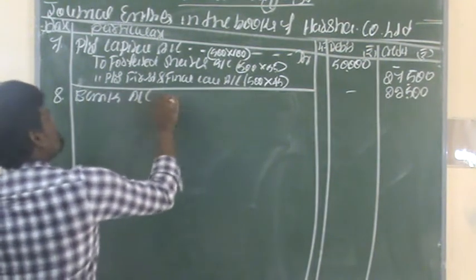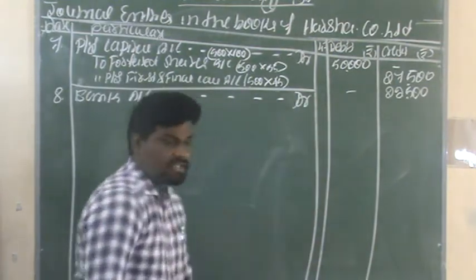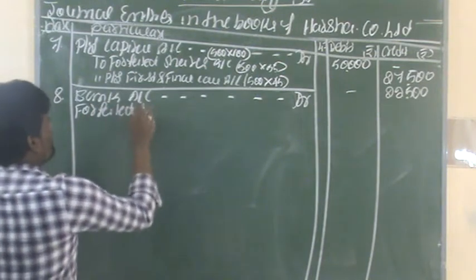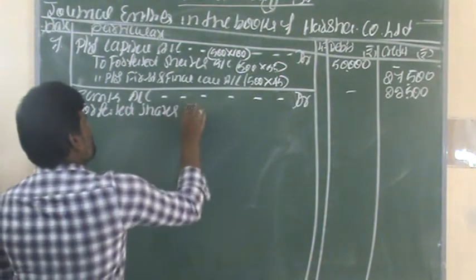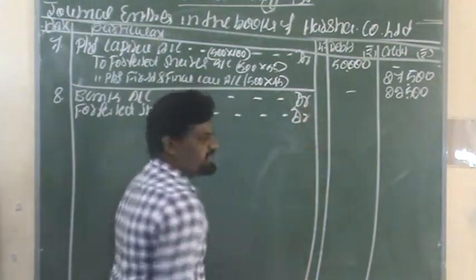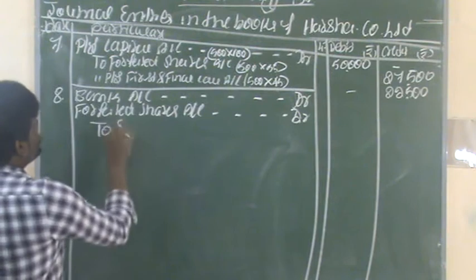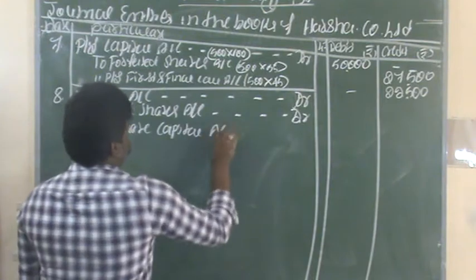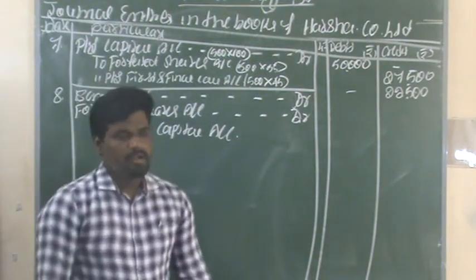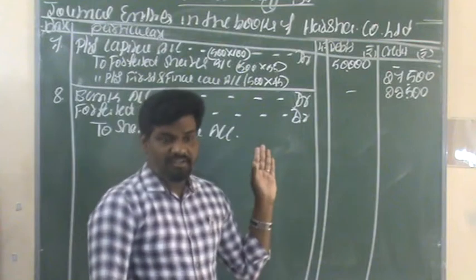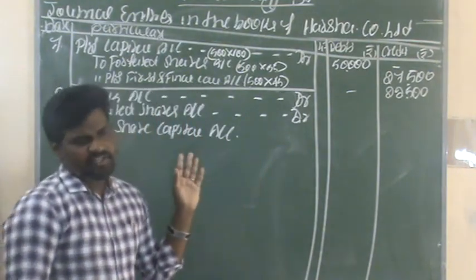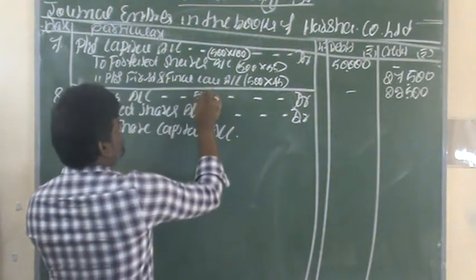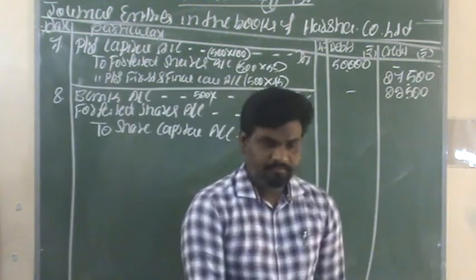The next entry, bank account debit, forfeited shares account debit to share capital account. This is the next entry for the reissue of forfeited shares. First of all, the total number of forfeited shares is 500 shares. Take these 500 shares. What is the reissue price?